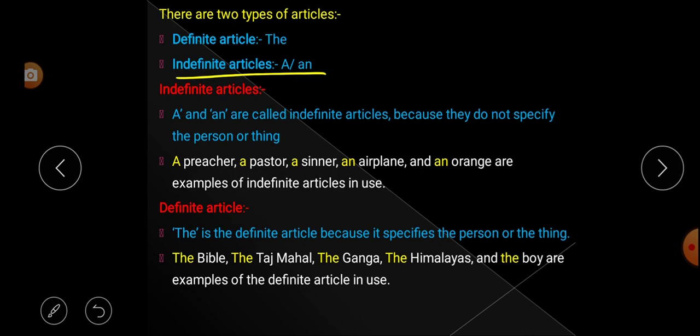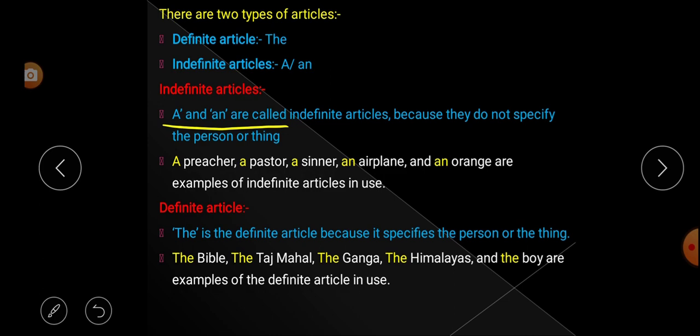What are the indefinite articles? A and an. So there are two types of articles, definite articles and indefinite articles. Let us learn what is an indefinite article and what is a definite article.